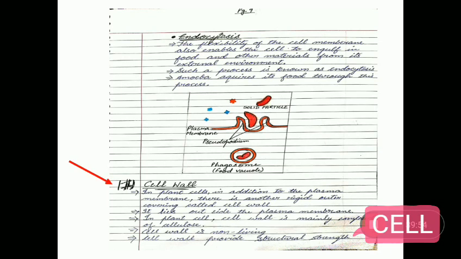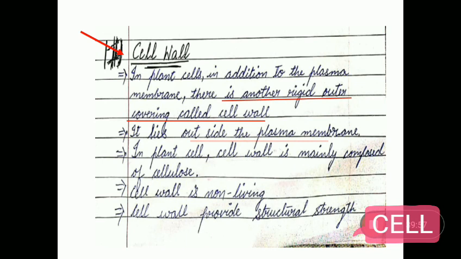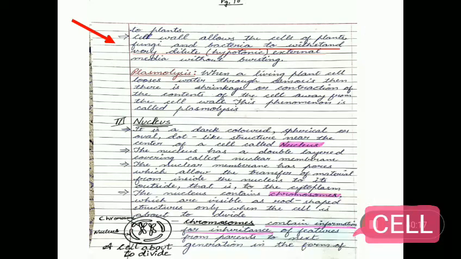Next, cell wall. In a plant cell, in addition to the plasma membrane, there is another rigid outer covering called the cell wall. It lies outside the plasma membrane. In plant cells, the cell wall is mainly composed of cellulose. The cell wall is a non-living component and gives strength to the plants. The cell wall allows the cells of plants, fungi and bacteria to withstand very dilute, that is hypotonic, external media without bursting.